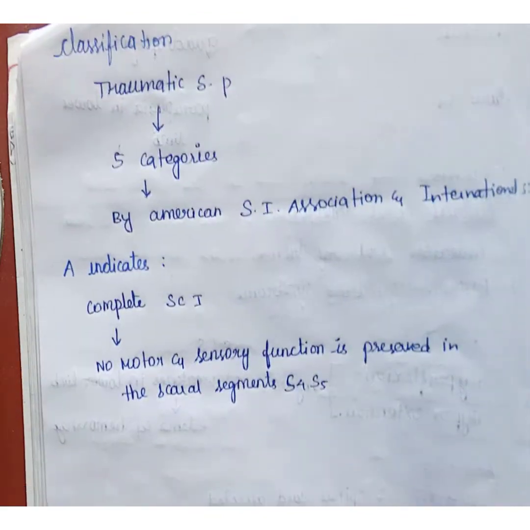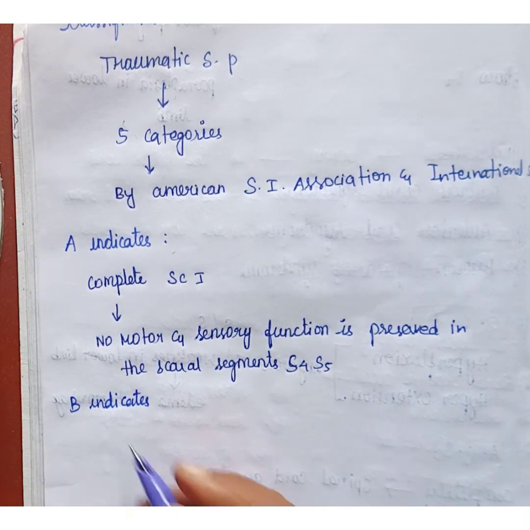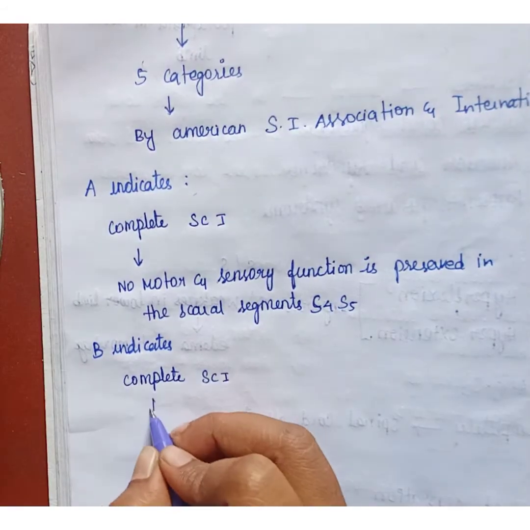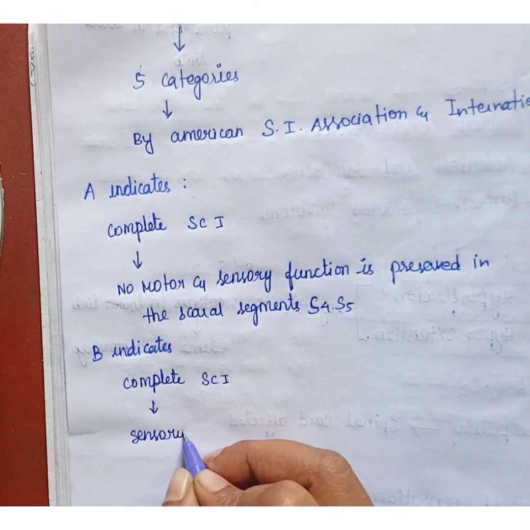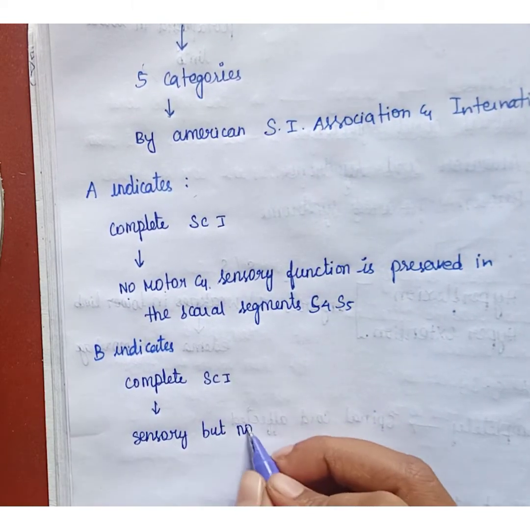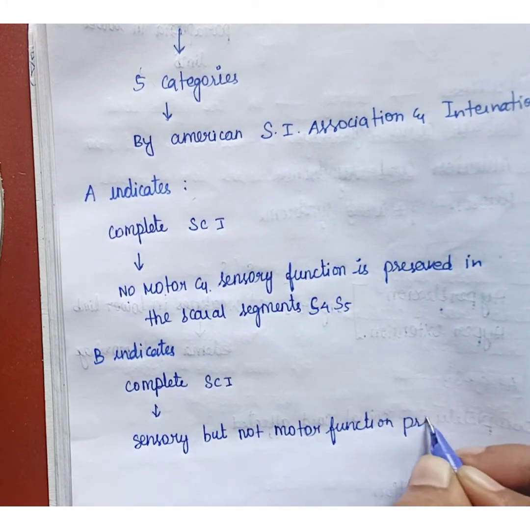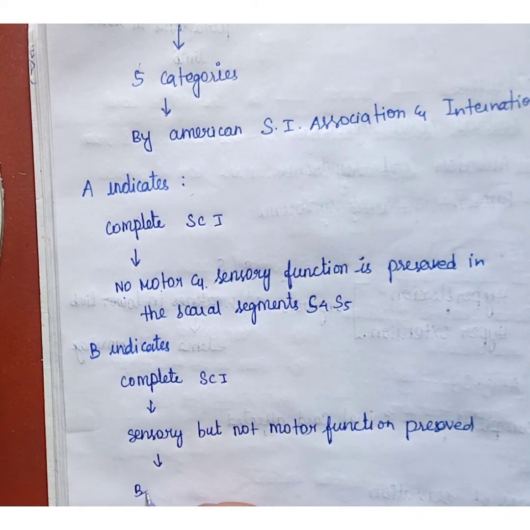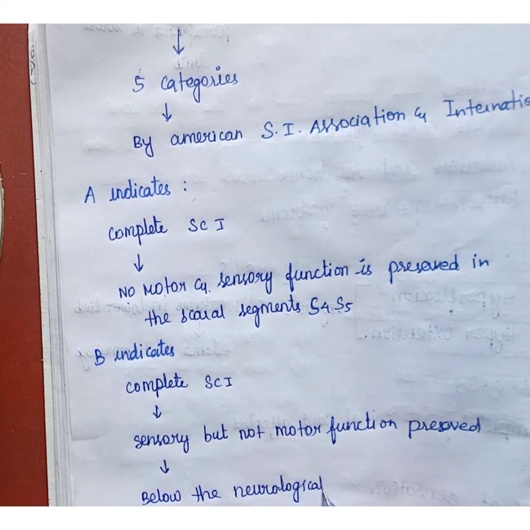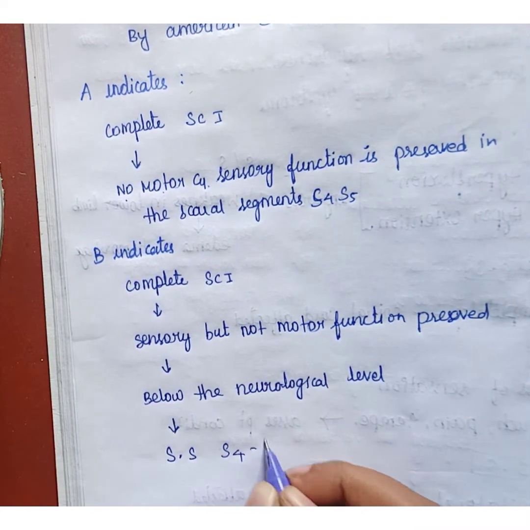Second one is B. Here B indicates a complete spinal cord injury where sensory but not motor function is preserved below the neurological level, and it also includes the sacral segment, which is S4 and S5.